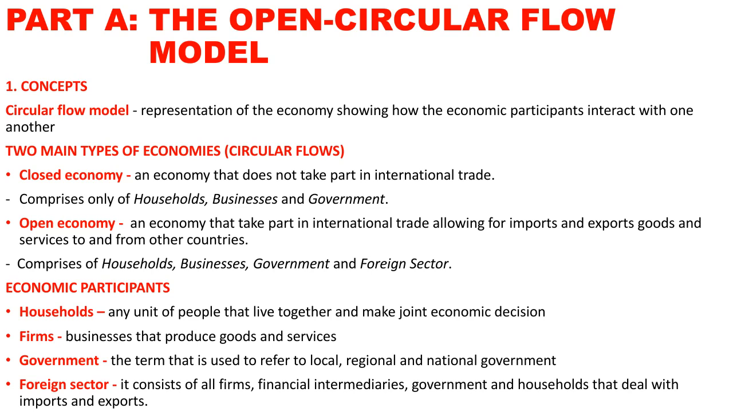So if the South African government wants to buy something from Germany, it has to go through the foreign sector. Do you understand? If the households want to buy goods from the rest of the world, they have to go through what? The foreign sector. Are we still together, guys? So when we want to import and we want to export, we do it through the foreign sector. So it's all the firms, it means the producers, the financial intermediaries, institutions, the governments and households that deal with imports and exports.